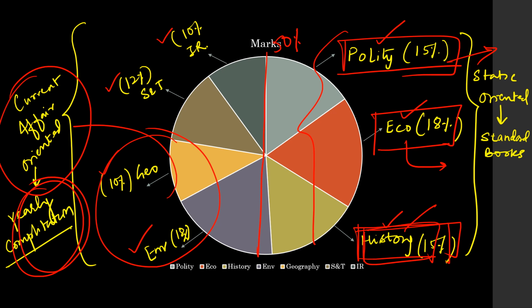So if you are planning your prelims preparation for 2024, now in the month of December and in the month of January, what you need to do is cover polity, economy, and history, the important themes which I am going to give you, so that when in the month of February you start your serious preparation for the prelims 2024, you are ready for mastering the current affairs. Your burden of static books, your burden of static syllabus is already taken care of.